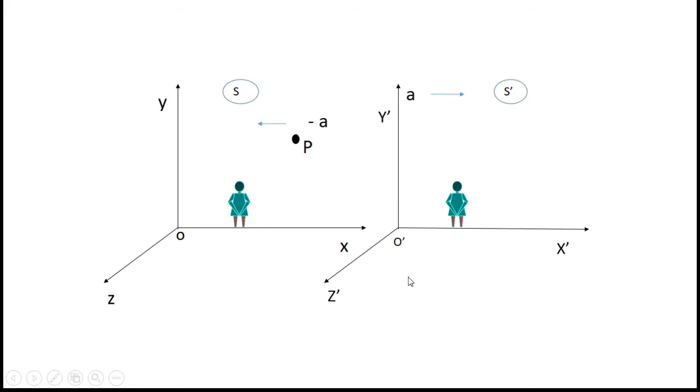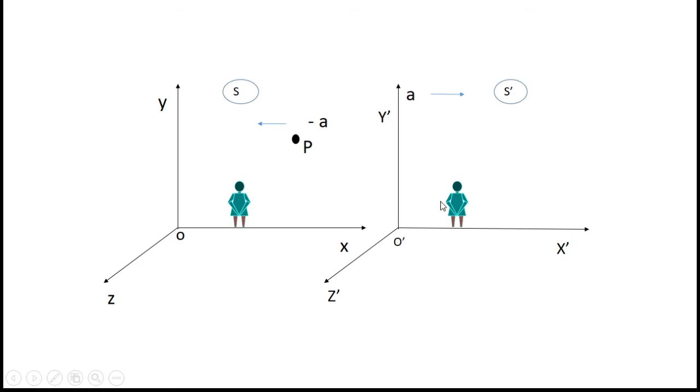So that is how we can say that Newton's laws hold good in the case of inertial frames of reference. Now here you can see one more example of two frames of reference. Here the frame S is at rest and the frame S dash is moving with an acceleration of A with respect to the first frame S. Now the thing that is observed is entirely different here. The person in the frame S dash observes the particle P to be accelerated in the opposite direction with an acceleration of minus A.